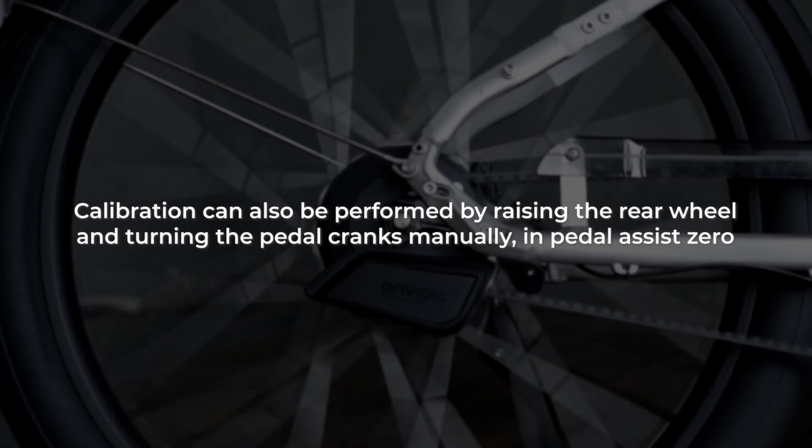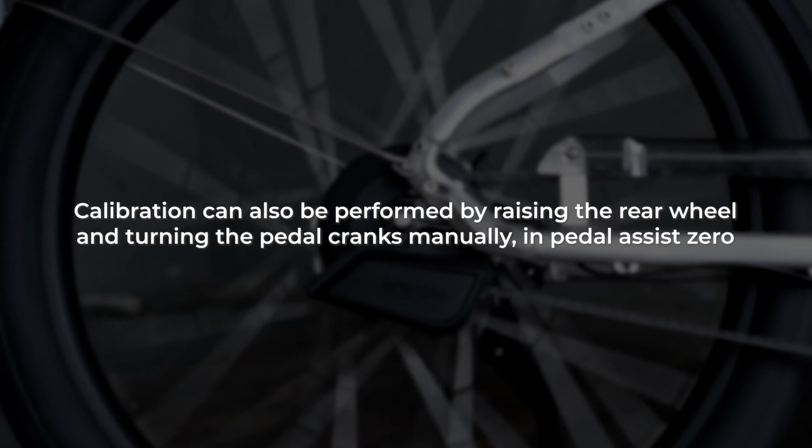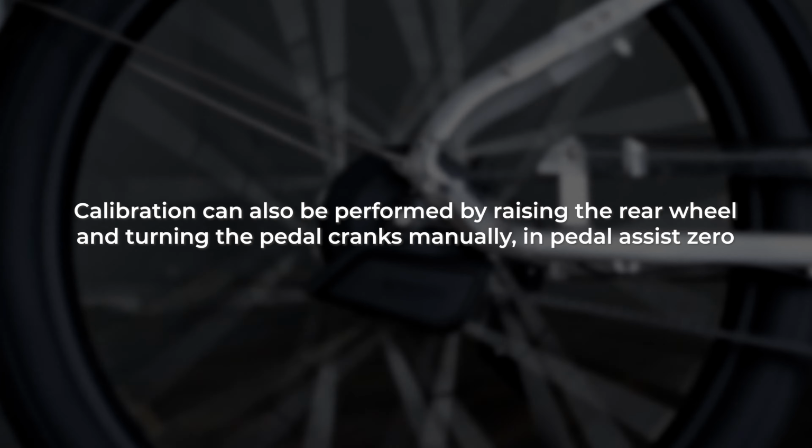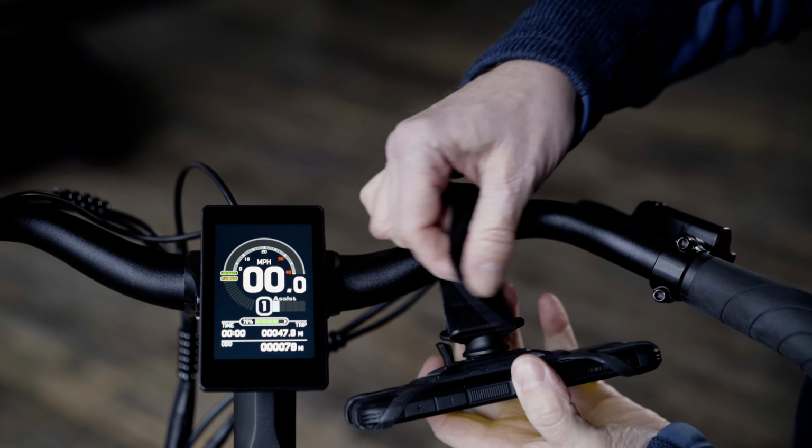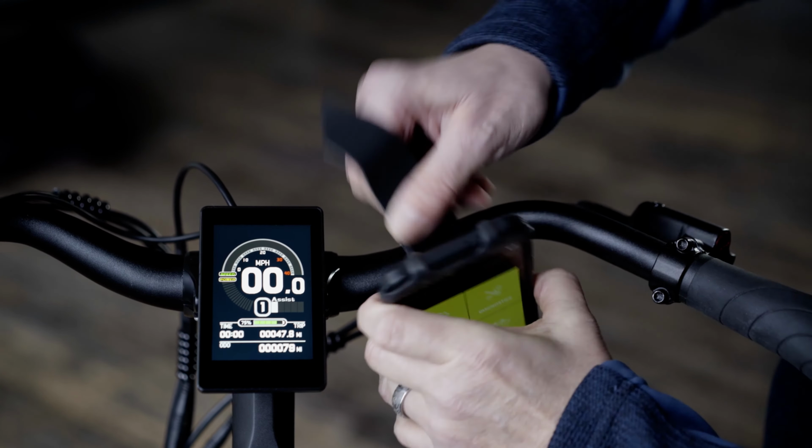Calibration can also be performed with the rear wheel raised off of the ground and turning the cranks manually in pedal assist 0. If you wish to use the app while riding, we recommend using a phone holder on your handlebar.